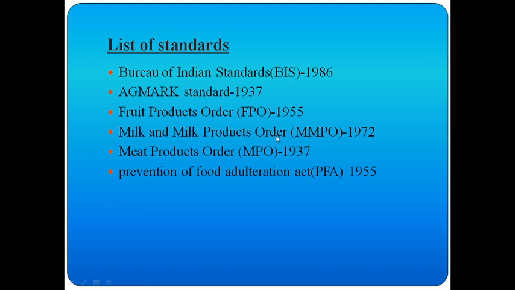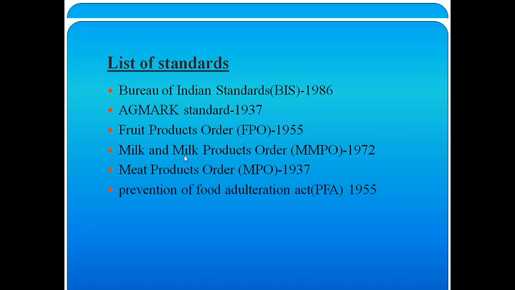Milk and Milk Products Order, MMPO, in the year 1972. Meat Products Order, MPO, in the year 1937. Prevention of Food Adulteration Act, PFA, in the year 1955.